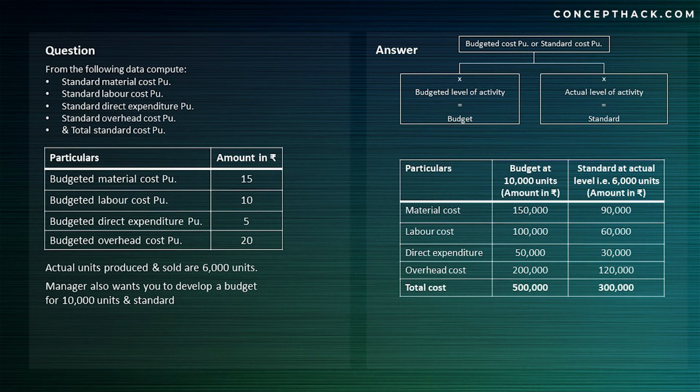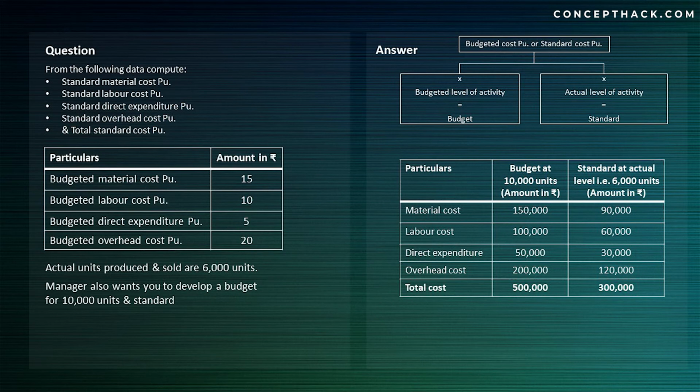Now let us try to calculate standard. When I'm calculating my standard, we need to understand that we are calculating standard at the end of the period. And if I want to calculate my standard, then I need to have my actual production. In our given example, actual production is 6,000 units. So we are going to simply multiply 6,000 units, that is my actual production, with my standard cost per unit or budgeted cost per unit.